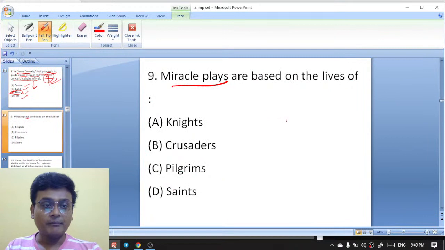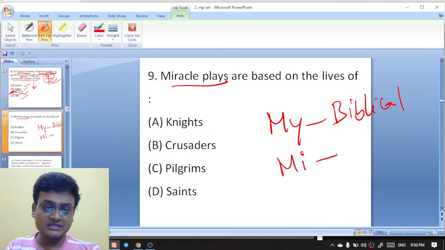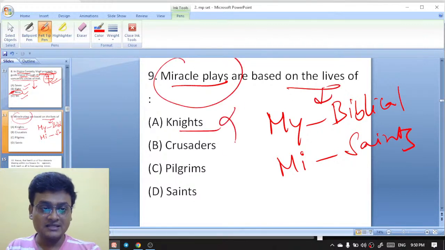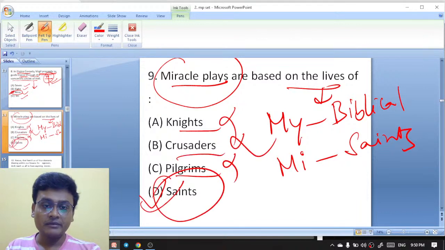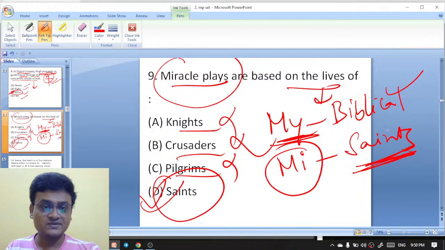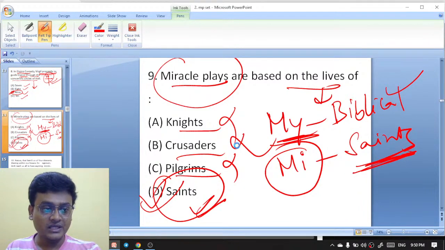Miracle plays. Mystery plays deal with biblical stories, and miracle plays deal with saints. Miracle plays are based on the lives of saints. Mystery plays deal with biblical themes. Miracle plays deal with the lives of saints. So it is the saints. D is the right answer.